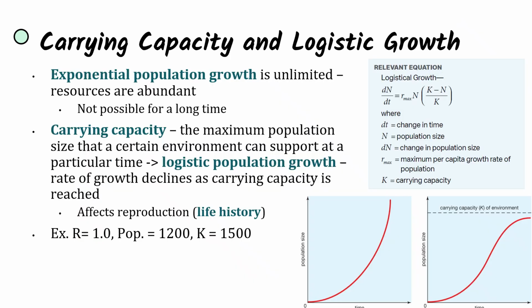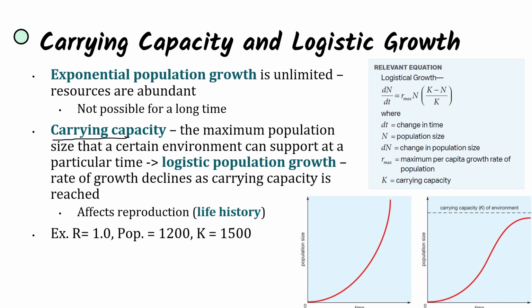So, when we talked about exponential population growth, we discussed unlimited population growth. Resources are abundant, and this is not possible for a long time. So within reality, within actual environments, there is a chance that exponential growth can occur for a finite amount of time. Resources are going to be abundant until the environment can no longer sustain the size of the population that has grown. And so when we talk about this maximum size of the population, we're looking at carrying capacity, which is the maximum population size that a certain environment can support at a particular time.